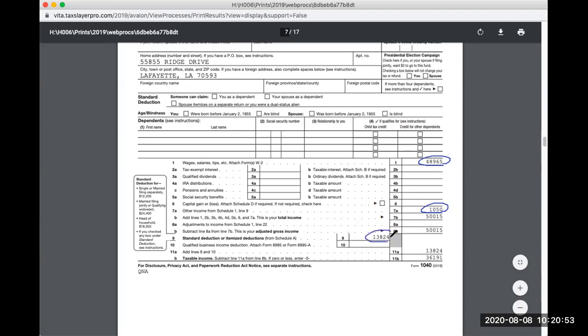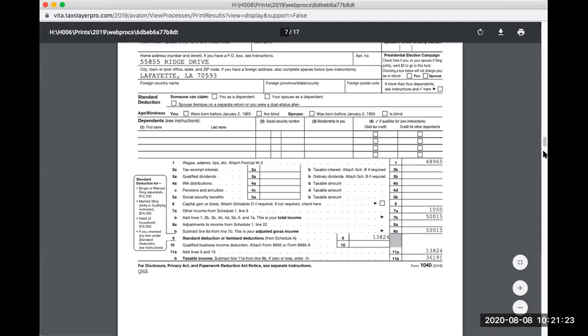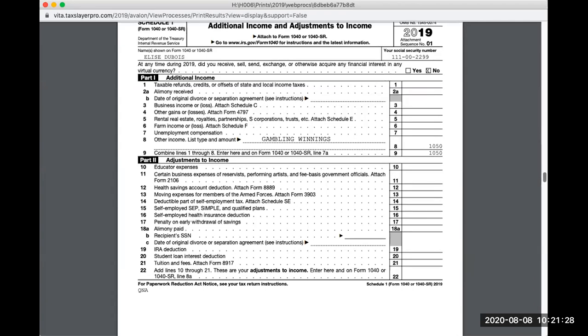Okay, so the standard deduction, well, it's not the standard deduction, sorry, it's the itemized deduction for Dubois. She would have received 12,200 if it's standard, right? So now it's a little bit higher than 12,200. So she's gonna itemize, and let's look at the Schedule A first.